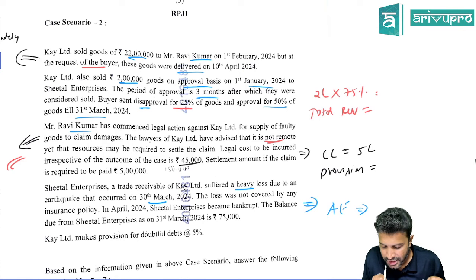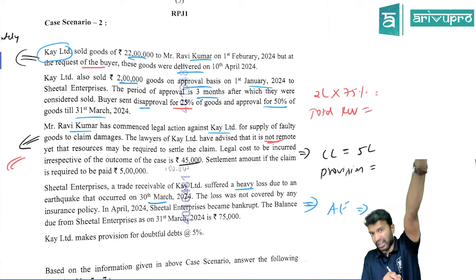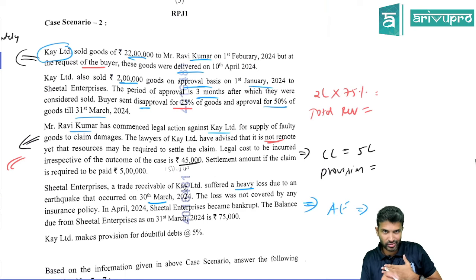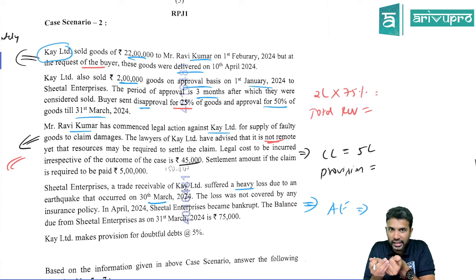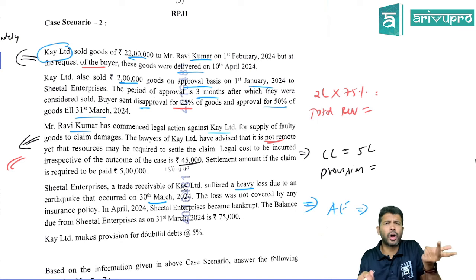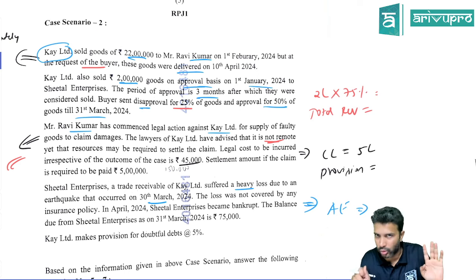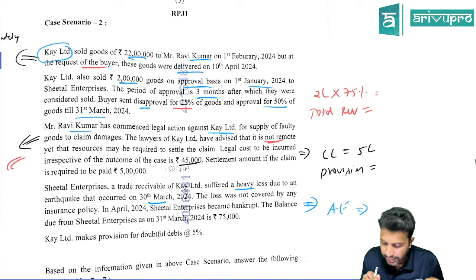Ravi Kumar has commenced legal action against K Limited. Okay, sir, we are K Limited here. Some other customer has filed a case against us. So it's not an inflow scenario, it's an outflow scenario. Keep this in mind. So either a contingent liability will come or a provision will come, unless the obligation is remote, in which case we can ignore. We don't have to do anything. So check here. Some customer has filed a legal case against us for supply of faulty goods, it seems.